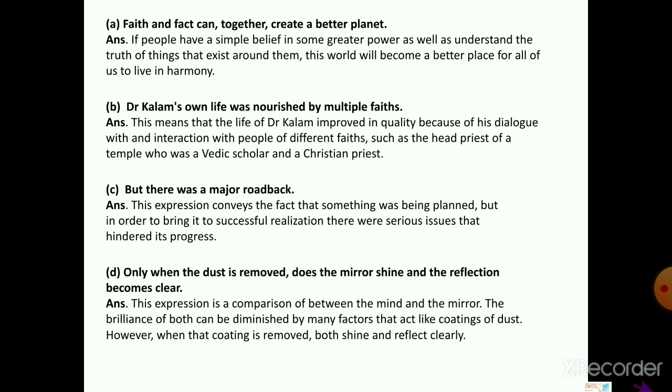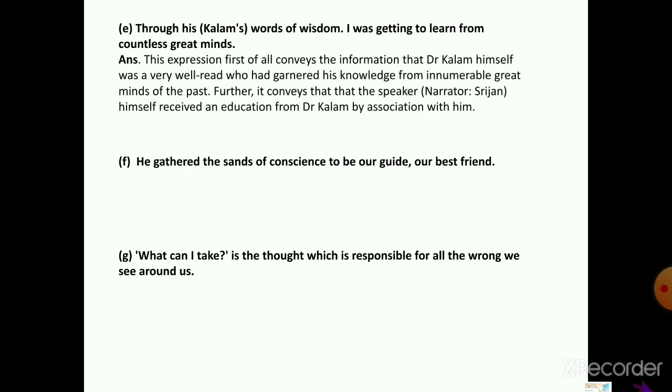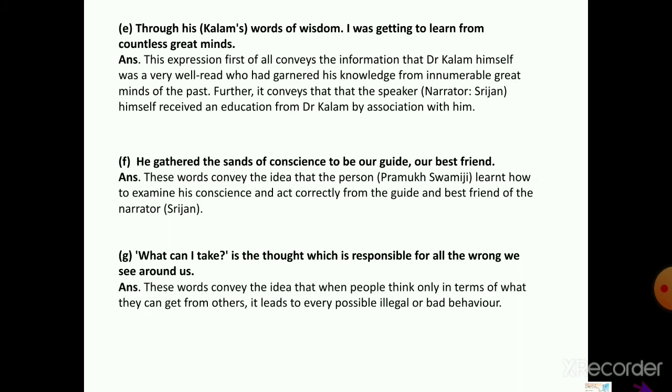Now these are the remaining expressions. Through Kalam's words of wisdom, I was getting to learn from countless great minds. F, he gathered the sands of conscience to be our guide, our best friend. And last one, what can I take, is the thought which is responsible for all the wrong we see around us.